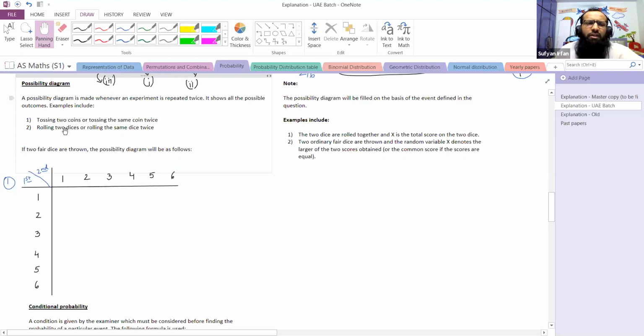For example, if we are tossing two coins or tossing the same coin twice, or if we are rolling two dice or rolling the same dice twice. So, rolling two different dice or rolling one dice two times.